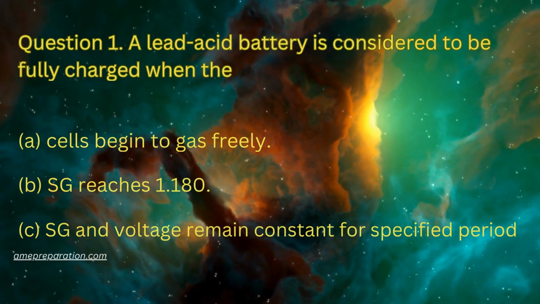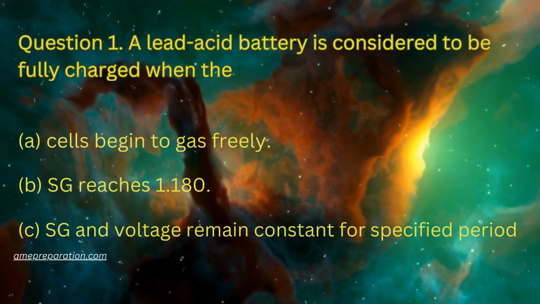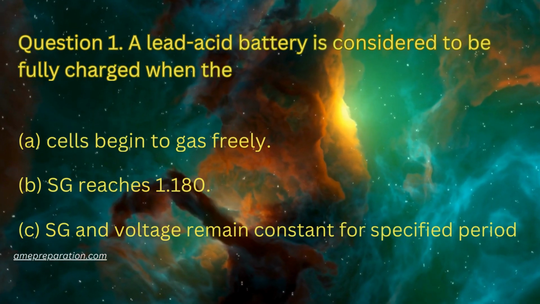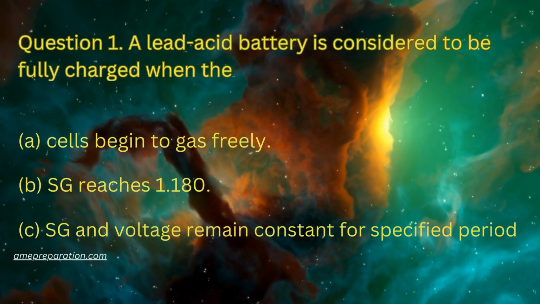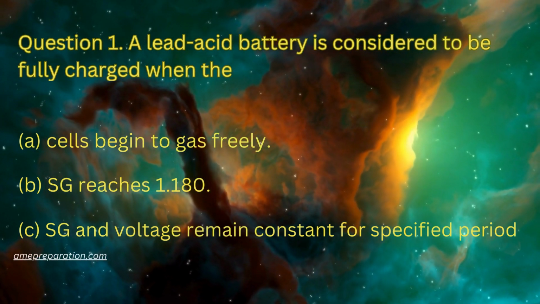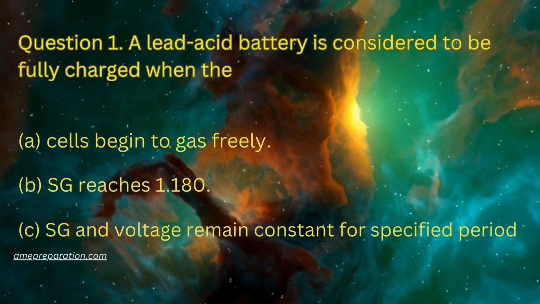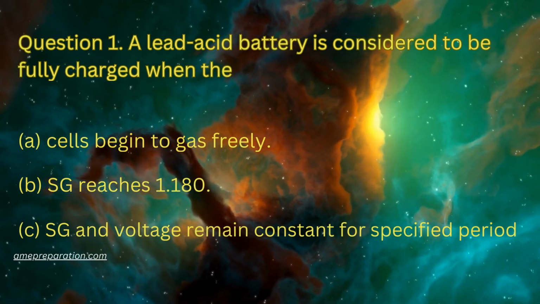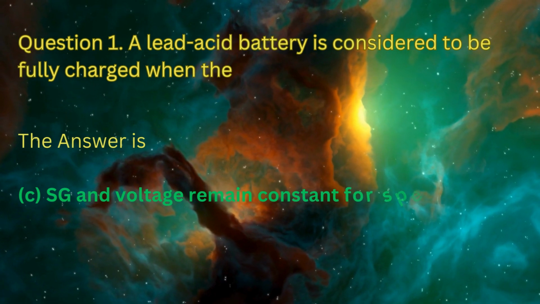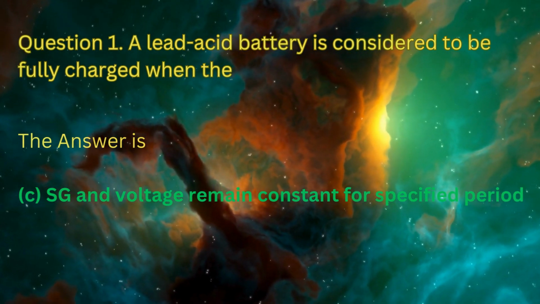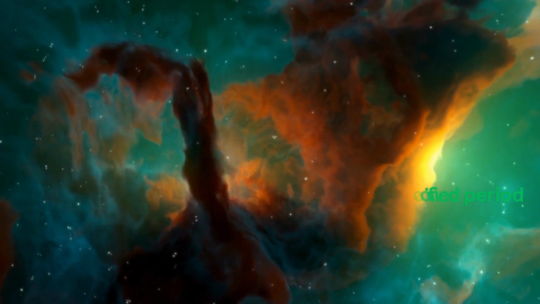Question 1. A lead acid battery is considered to be fully charged when: option A, cells begin to gas freely; option B, SG reaches 1.180; option C, SG and voltage remain constant for a specified period. The correct option is option C, SG and voltage remain constant.